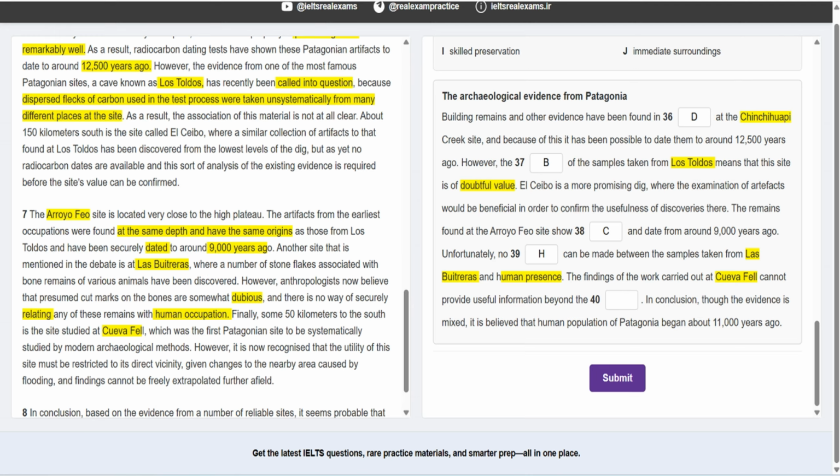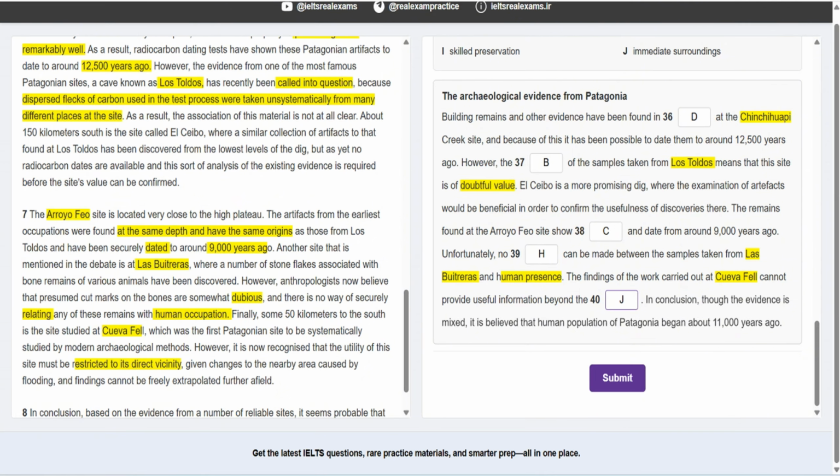Finally, some 50 kilometers to the south is the site called this, which was the first Patagonian site to be systematically studied by modern methods. However, it's now recognized that the utility of this site must be restricted to its direct vicinity. Vicinity means the area around it. Means it's restricted to this area, means it's limited to that area. So that's immediate surrounding, or J.